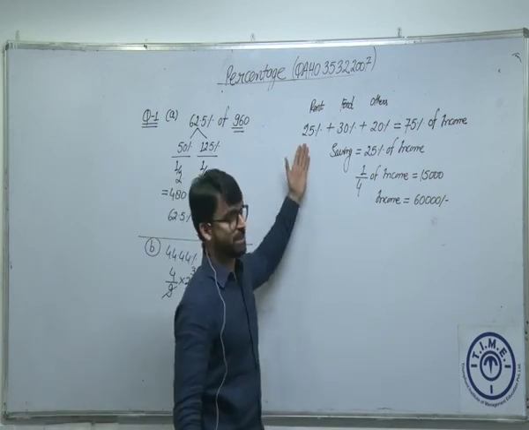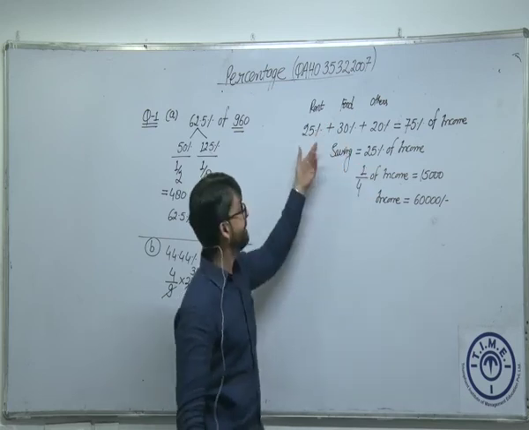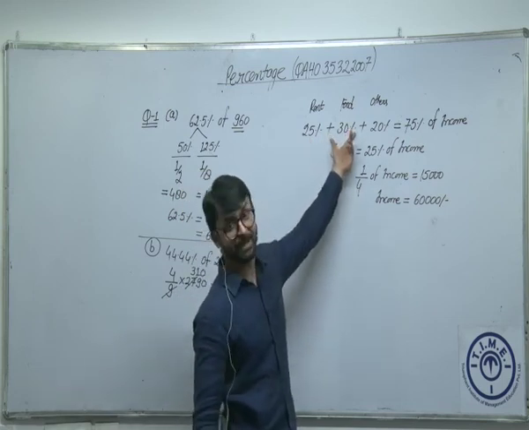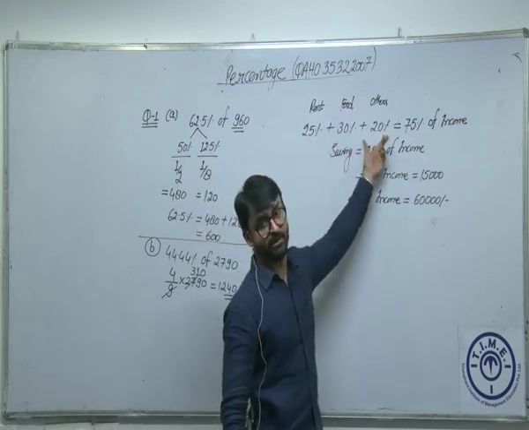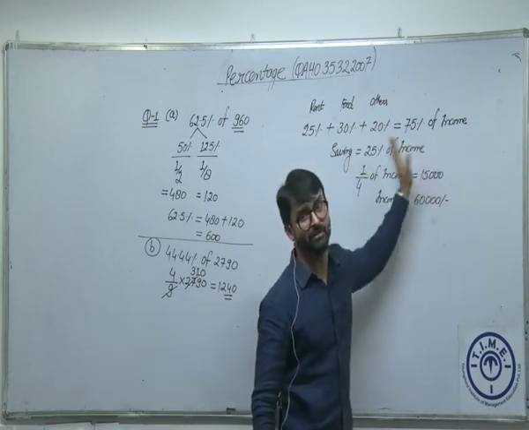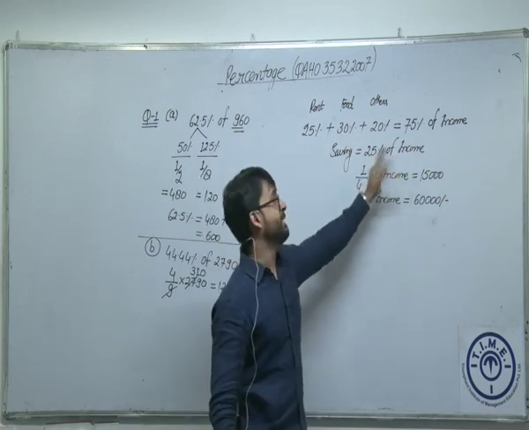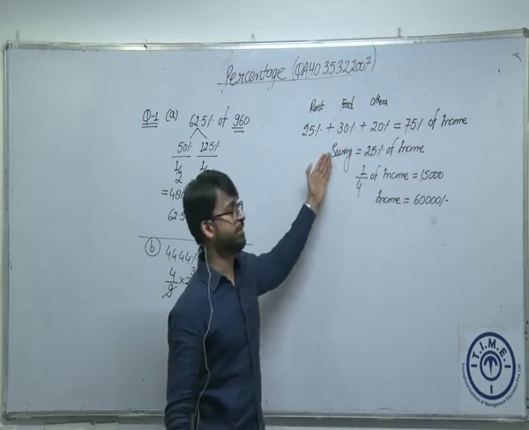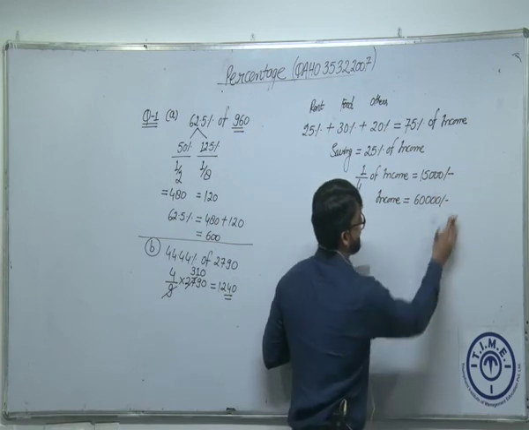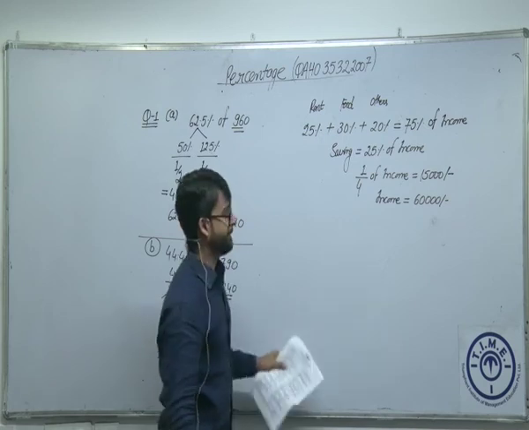The important part in this question is he is not spending any percentage of the remaining part. He is spending 25% of the salary on rent, 30% of the initial salary again on food, 20% of the salary on others. So overall 75% of the salary or income is spent on different heads. So the remaining 25% of the income is saved, which is 1 by 4 of income. It is given in the question, which is 15,000. So we can easily find out 60,000 is the income. Is that okay? Fine.